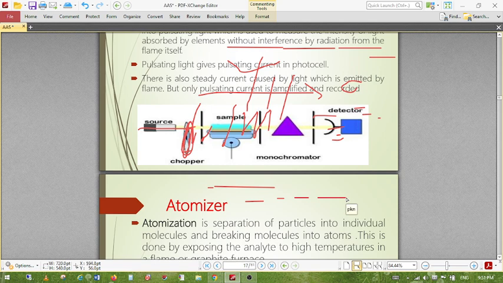Solute solvation interference means the solvent and solute are not easily volatile. If the molecule is not easily volatile, then this kind of interference also takes place. Dissociative interference: if the metal and complex do not easily dissociate, or the degree of dissociation is very low, then the component is not easily atomized, and this type of interference also takes place. Ionization interference is because of the formation of ions. And next is excitation interference, because the substance is easily excited, that is excitation interference.